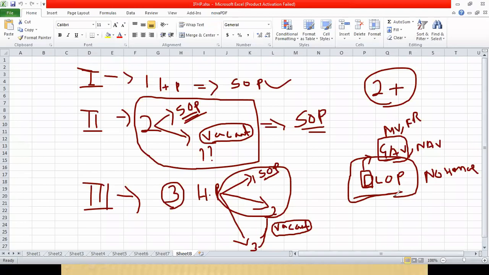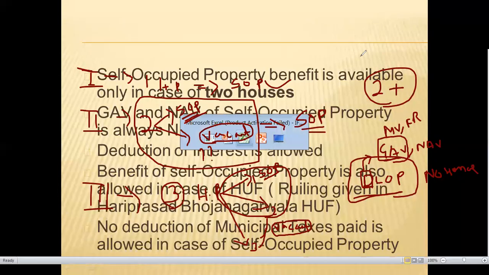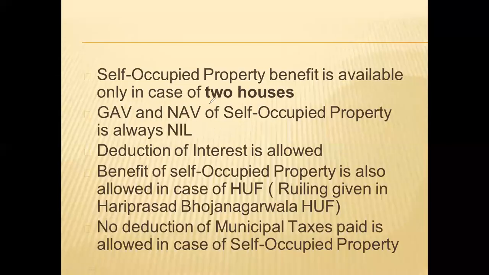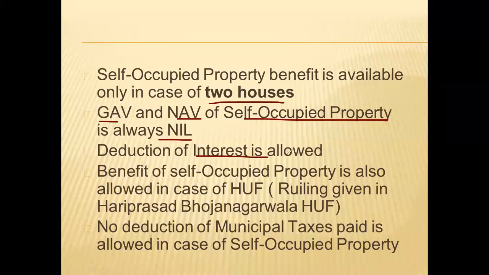Okay. So for how many properties can you get the benefit of self-occupied? Two house properties. Remember this: GAV, NAV of a self-occupied house property is always nil. Only interest deduction is allowed in this. No deduction of municipal taxes is also allowed in case of a self-occupied house property. So this is the crux of self-occupied house property. Okay, understood everybody? Comfortable this much?